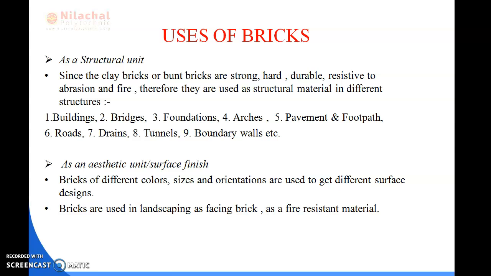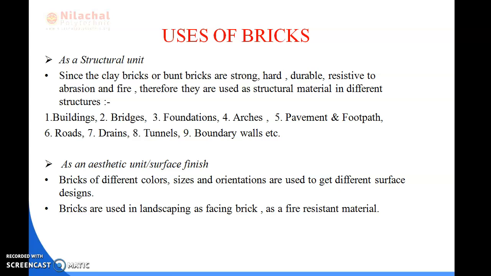There are many classifications, like first class clay, second class clay. We will read in the next slide. So bricks are used as a structural unit. Structural unit means clay bricks or burnt bricks. I have told you the classification of bricks. We will read in the next slide.